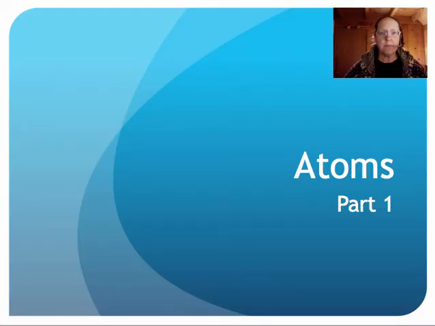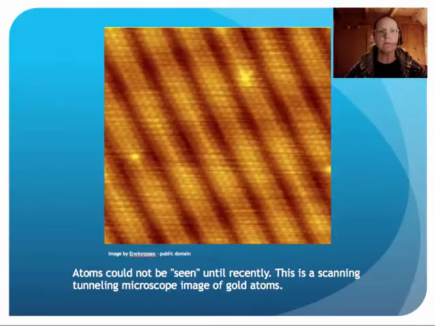Atoms. We have said that matter is made of atoms, but atoms are much too small to see with light, and until recently couldn't even be imaged with the strongest microscopes. Recently, using scanning tunneling microscopy, atoms can be imaged. But it isn't light doing the imaging as our eyes do, but electrons.